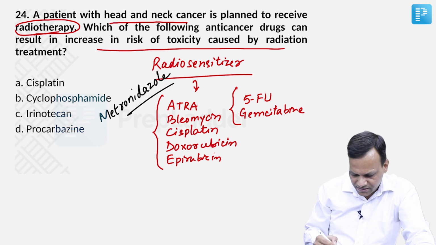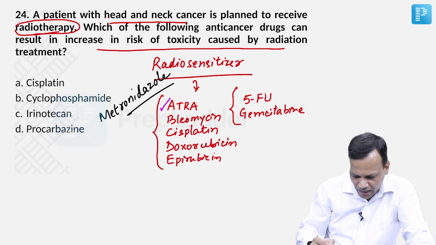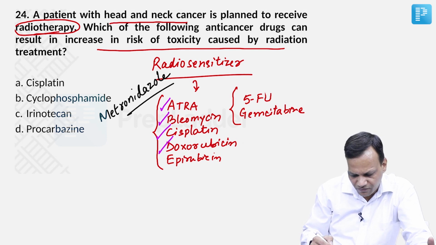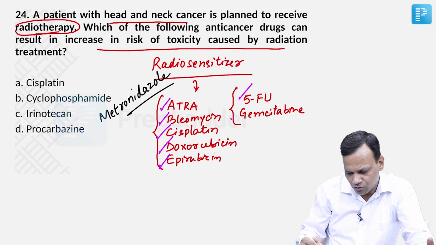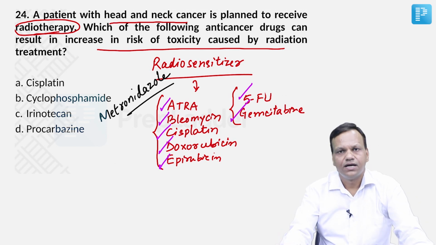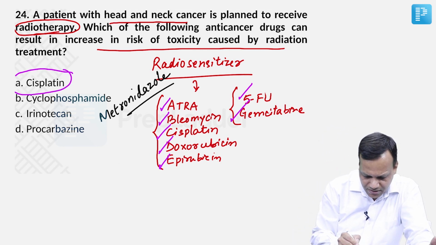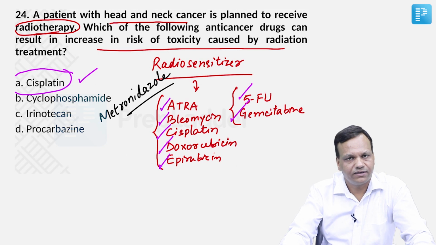Okay. So anti-cancer drugs you can remember from the mnemonic A, B, C up to G. A for ATRA, all-trans retinoic acid, B for bleomycin, C for cisplatin, D for doxorubicin, E for epirubicin, F for fluorouracil, and G for gemcitabine. So A, B, C, D, E, F, G. These are radiosensitizers. So if you see the options, it is cisplatin in this. So the answer is cisplatin.